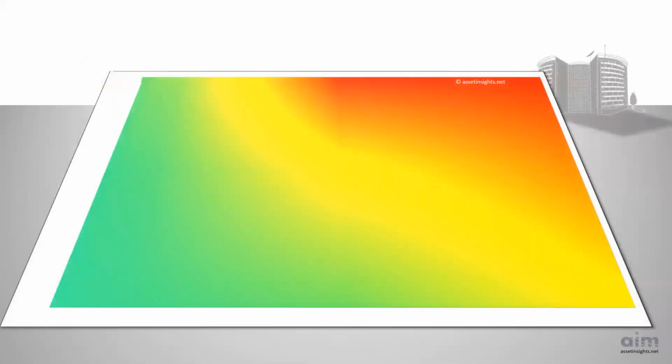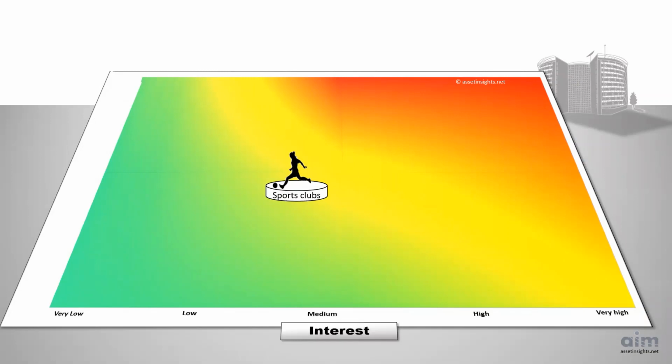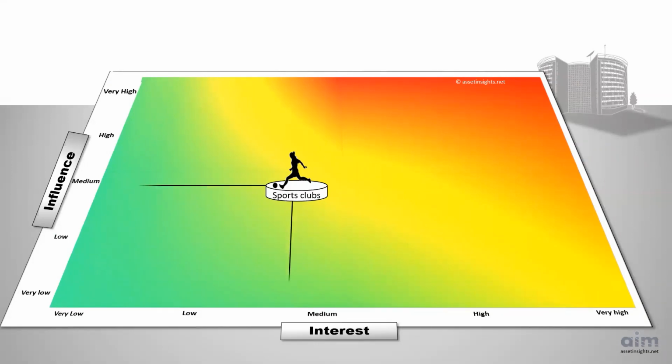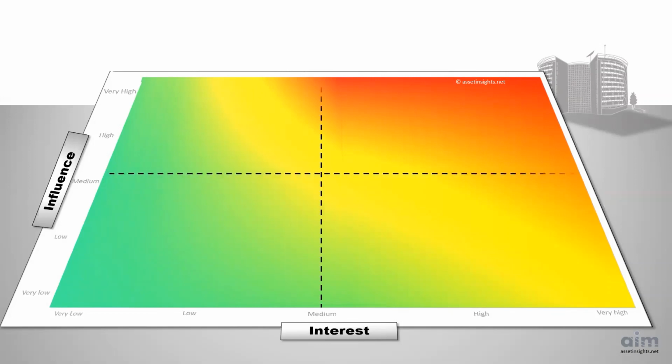One method to help ensure that all stakeholders' interests are recognized is to place each stakeholder group on a stakeholder engagement matrix. The horizontal axis indicates their level of interest in the organization, while the vertical axis shows their level of influence over the organization. Insight emerges from the correlation of interest and influence. The matrix can be divided into 4 quadrants.